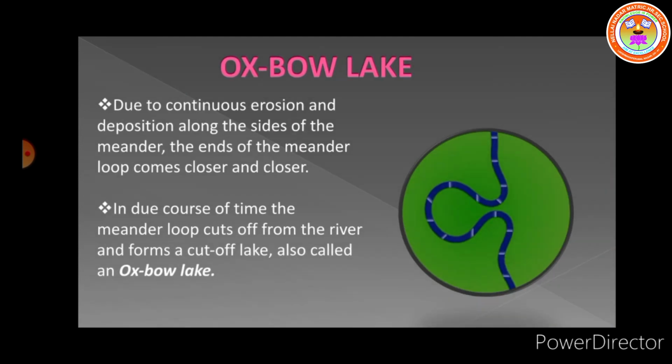Next we see about Oxbow Lake. Side cutting ultimately causes two bends to meet, forming a loop. Deposition may cut off the loop from the main river. The bow-shaped lake thus formed is called an Oxbow Lake.